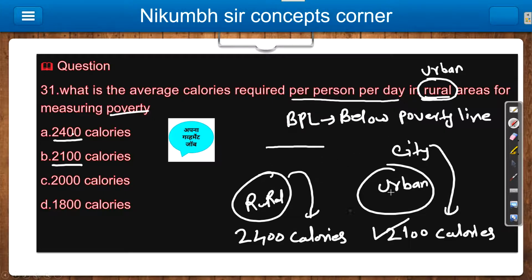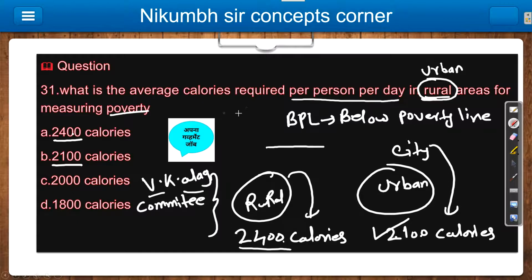And this is given by the Alagh committee. One committee was formed to decide what should be the below poverty line, that is, how we should measure whether a person is under or above the poverty line. So for that they suggested that we will maintain some calories: 2400 calories for rural area and 2100 calories for urban area.